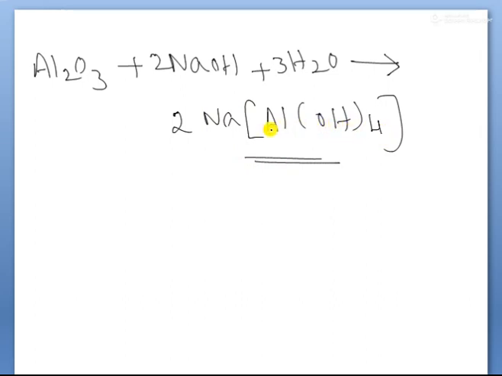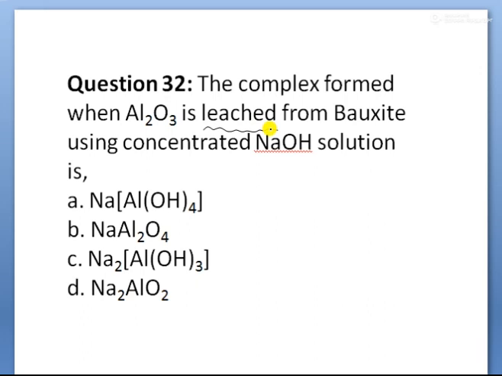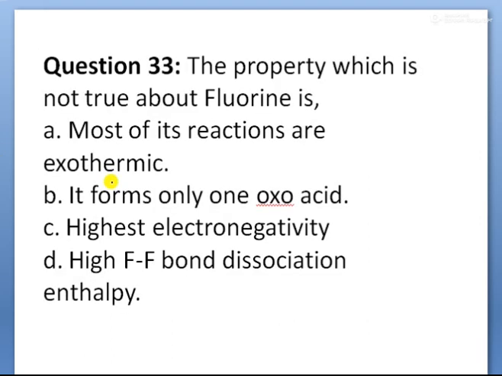So now look at your given options, children. The complex formed here is sodium Na[Al(OH)4]. This is the formation of the complex, children. Option A is correct.